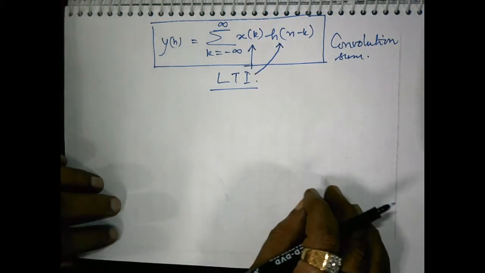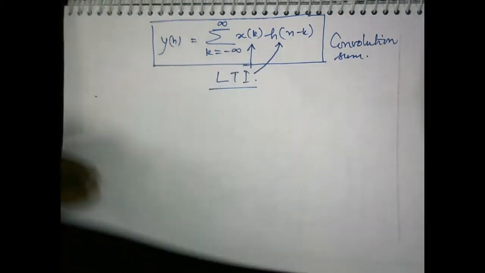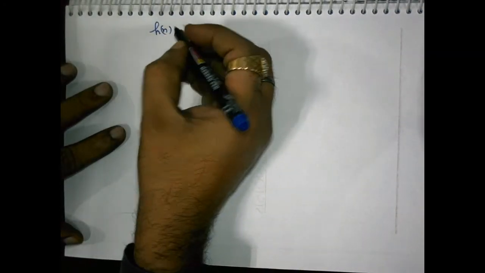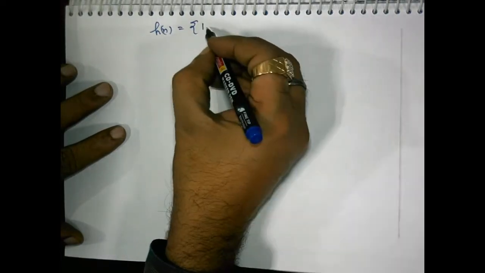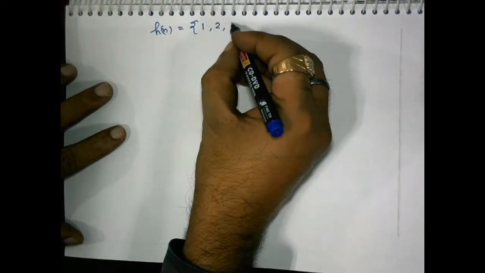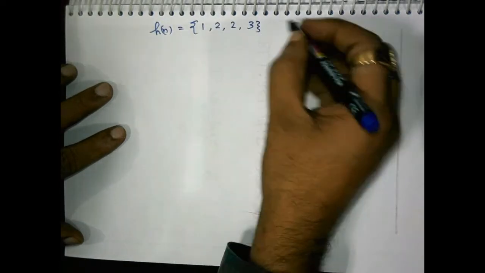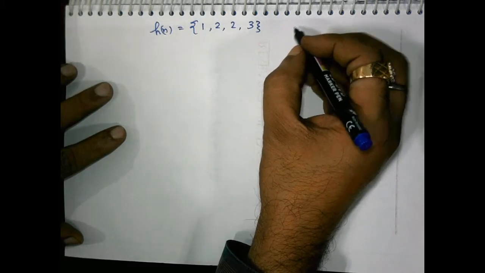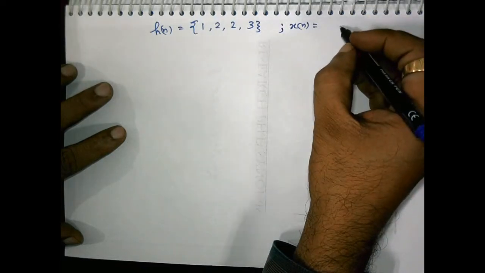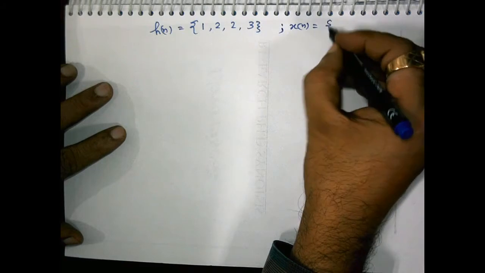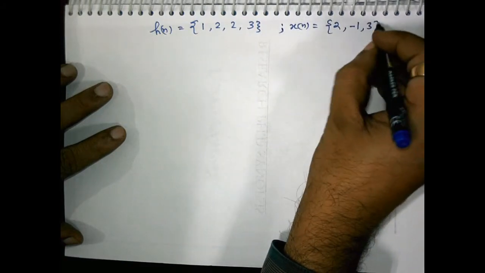Okay, let us find the convolution of a finite length sequence. Suppose hn is given as 1 2 2 3 and xn is given as 2 minus 1 and 3.